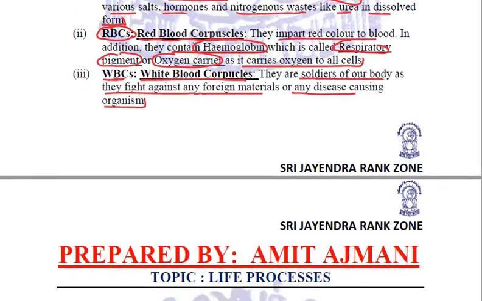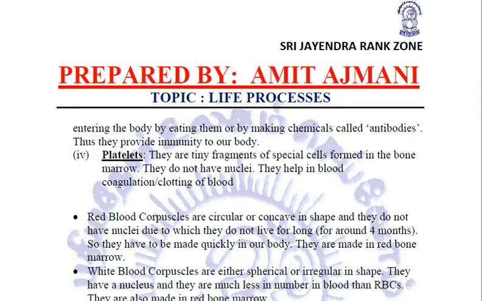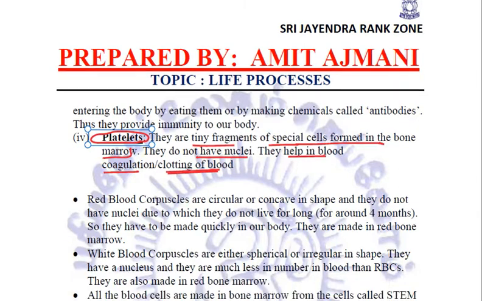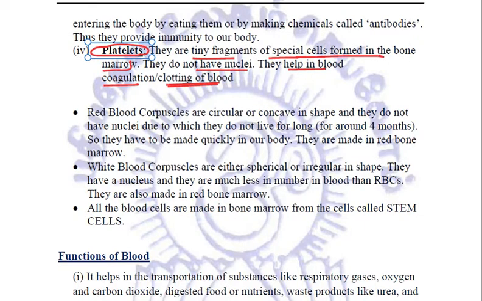Apart from RBCs and WBCs, another thing are the platelets. These platelets are tiny fragments of special cells which are formed in the bone marrow. They are enucleated, they do not have any nucleus, and they help in blood coagulation, that is the clotting of blood. A few additional details we need to remember regarding these are: